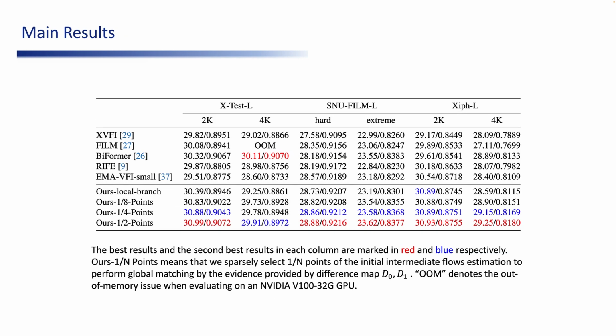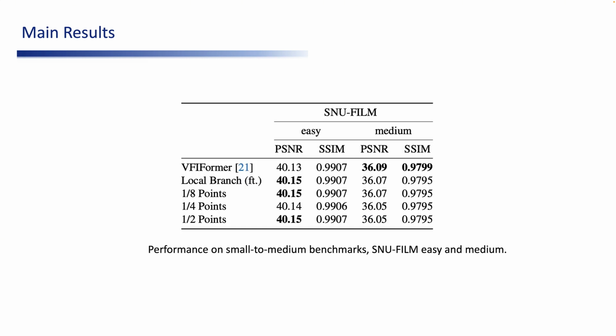As a result, in such challenging evaluation conditions, our proposed method demonstrates a substantial improvement in terms of PSNR, enhancing it by 0.66 dB while correcting half of the points in initial flow estimation on X-Test 4K. Furthermore, even with the correction of just 1/8 of the points, we still observe a notable increase of 0.48 dB. As shown in the figure, our approach achieves state-of-the-art performance on almost all test sets.